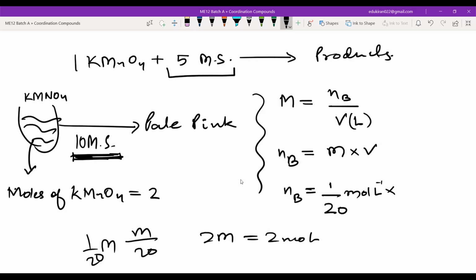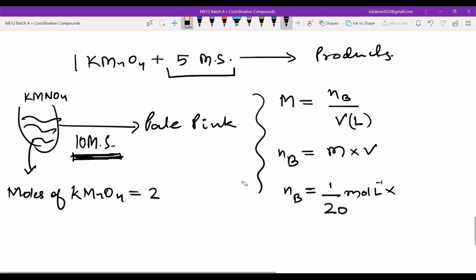And what volume of Mohr's salt was used from the table? You tell me. Initial reading, final reading, from there. Initial reading was 20 for Mohr's salt. Volume of Mohr's salt given was 20, what? ml. Volume of Mohr's salt was 20 ml.